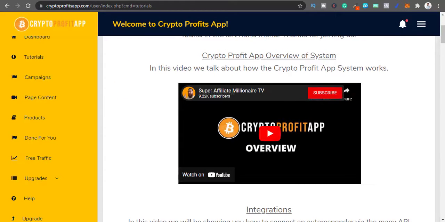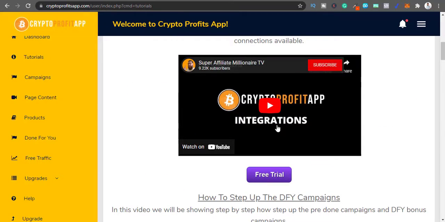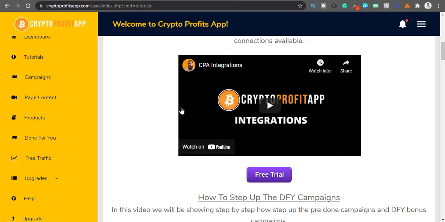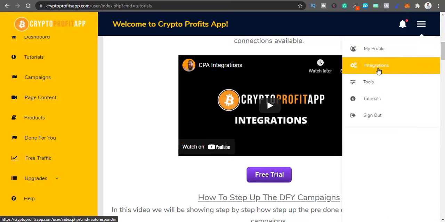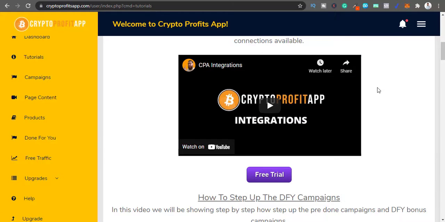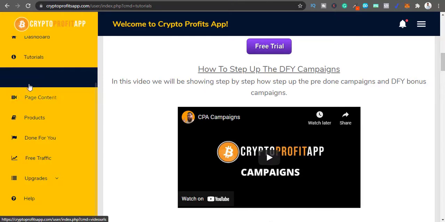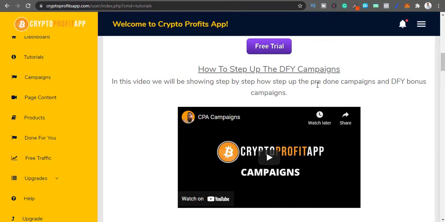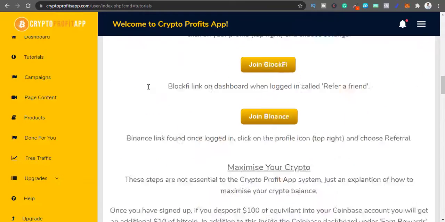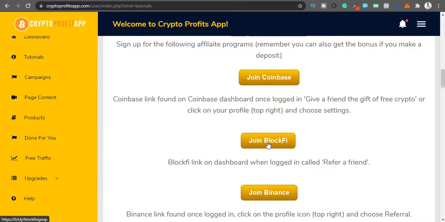You can see what exactly the Crypto Profits app does here, the overview, and the integrations shows you how to integrate your autoresponder like GetResponse or Aweber with this. It's really simple. Then how to set up done for you campaigns. They give you two done for you campaigns in the campaign section here, and how to set it up is pretty quick. And these are all the affiliate links, all these websites that you can join, get your referral link and then paste it in here.